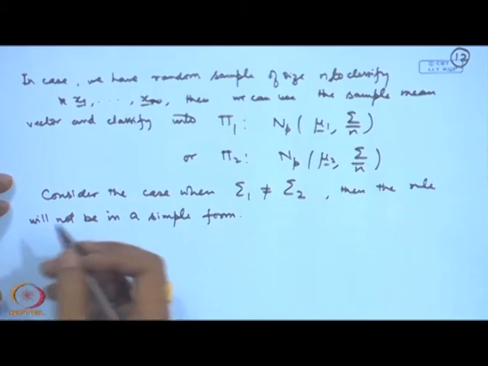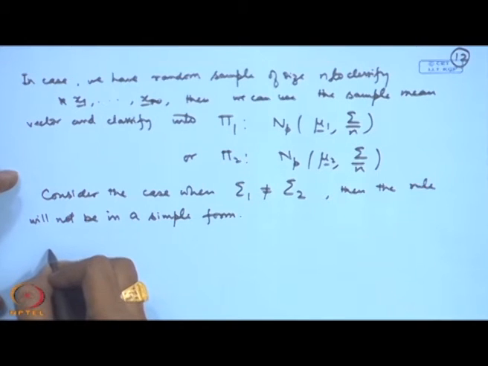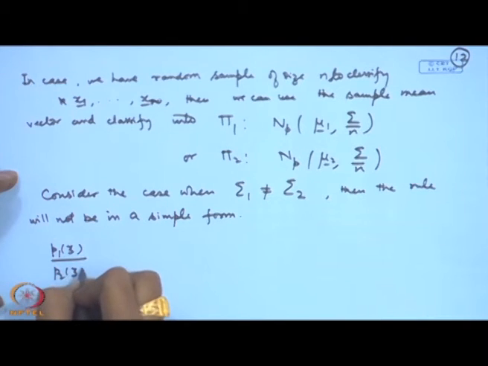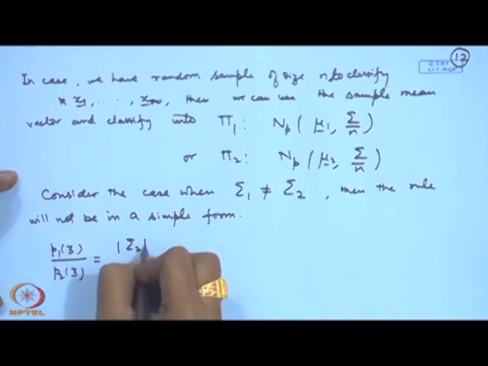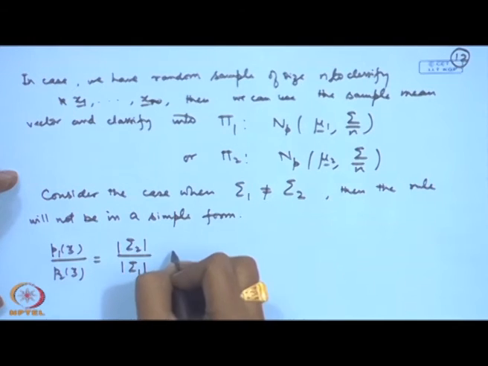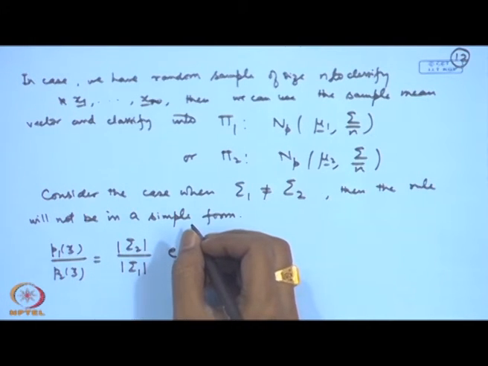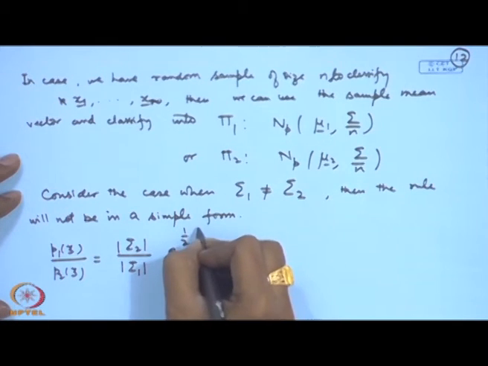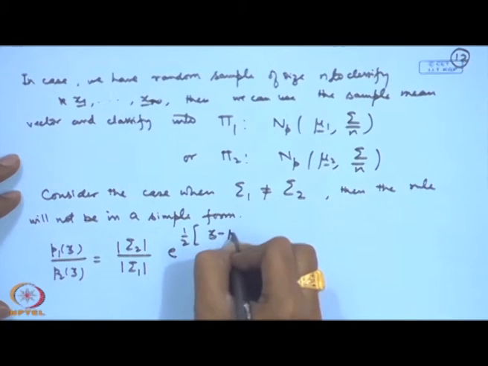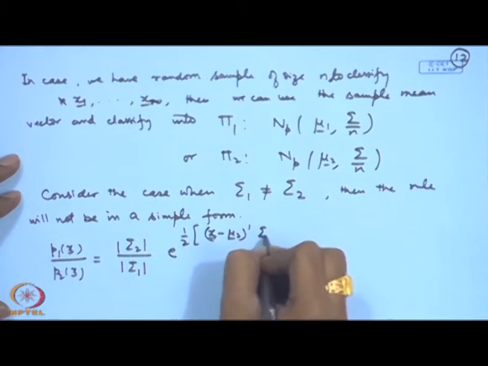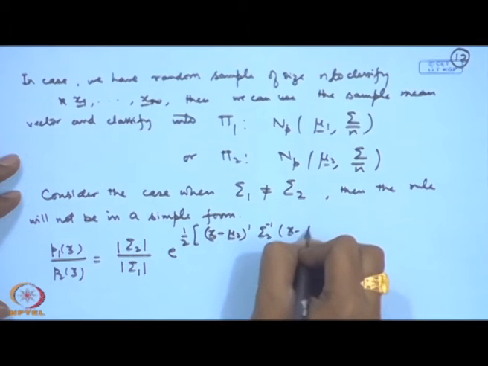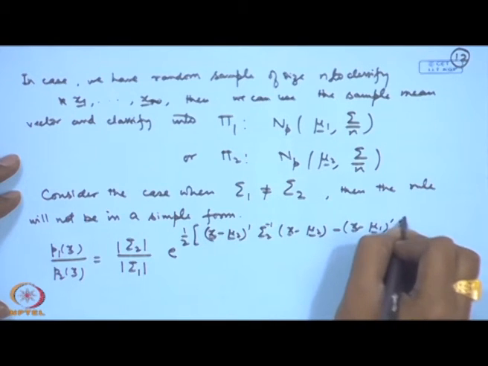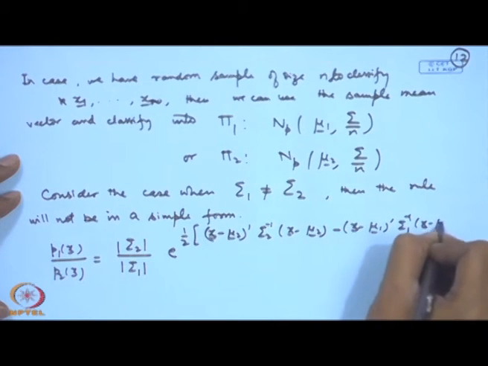So, basically it will become, let me just attempt a write up here, p 1 x by p 2 x will become equal to sigma 2 by sigma 1 e to the power half, and then you will have x minus mu 2 prime sigma 2 inverse x minus mu 2 minus x minus mu 1 prime sigma 1 inverse x minus mu 1.